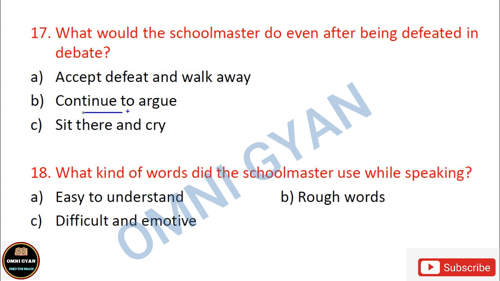Or he would continue to argue, he would still keep his argument going. Or he would sit there and cry. Now, sit there and cry is obviously incorrect, that cannot be. Accept defeat and walk away: a schoolmaster who has so many skills and so much knowledge would never accept defeat and walk away. He would continue to argue. Even when he had lost, still he would go on and on and on.